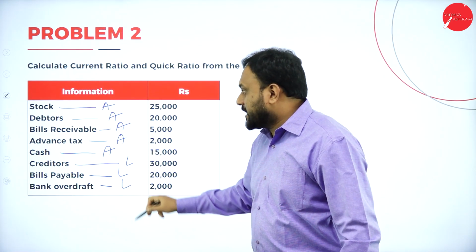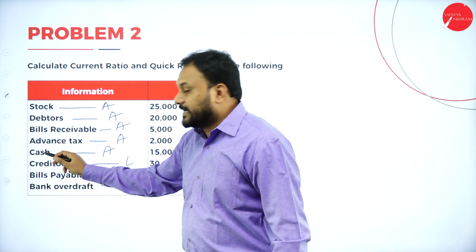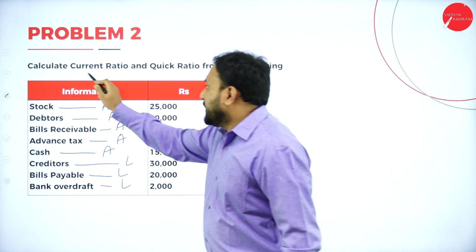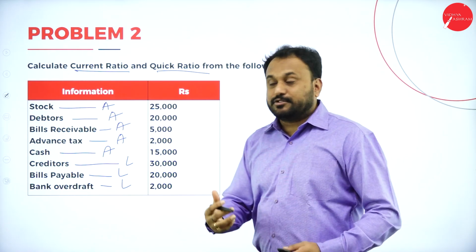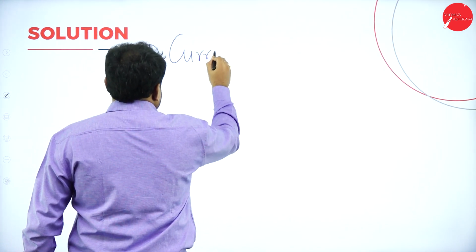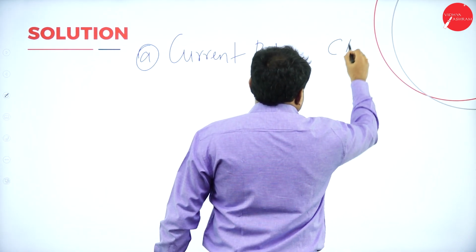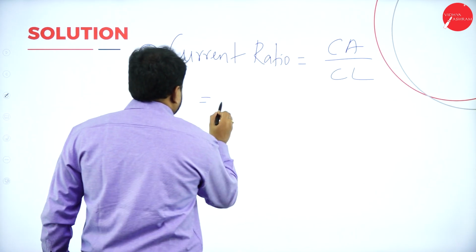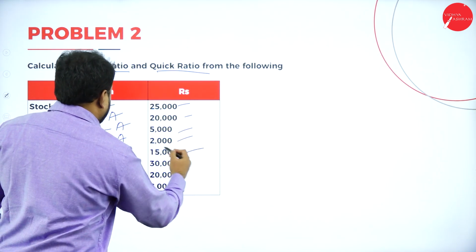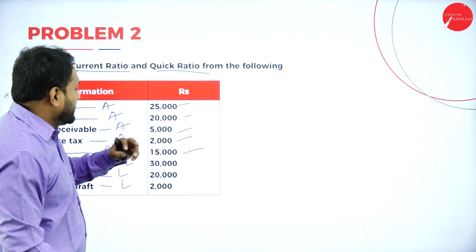So we got assets, we got liabilities. Now here, nowhere do we have fixed assets. All these are current assets. So what is the calculation here? Let's go with the calculation. What is it that we are supposed to calculate? Calculate current ratio, quick ratio. Very fast you are supposed to do it. What is the formula of current ratio? Current ratio is equal to current asset divided by current liability. All these five are current assets. So just calculate here. Now 25 plus 20 is 45. 45 plus 5 is 50.